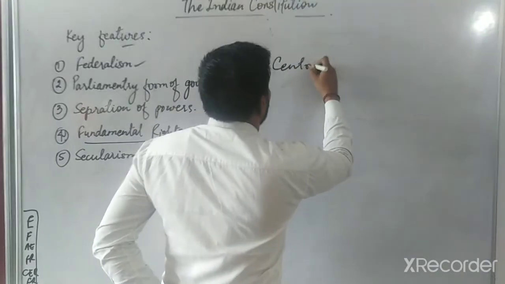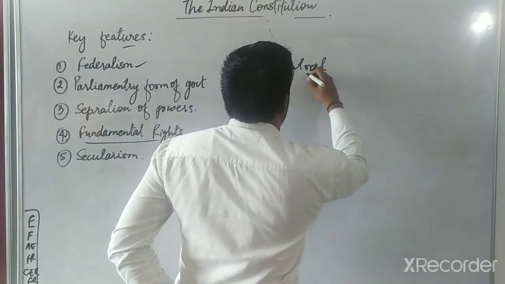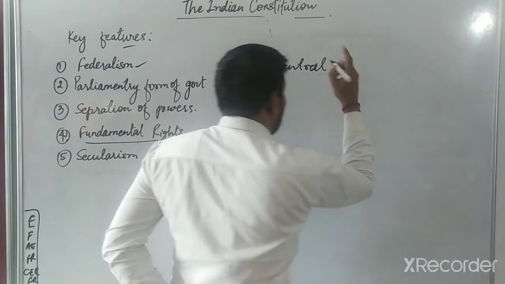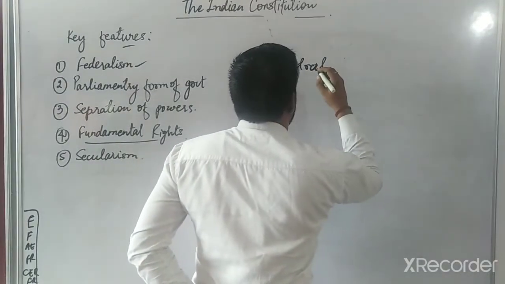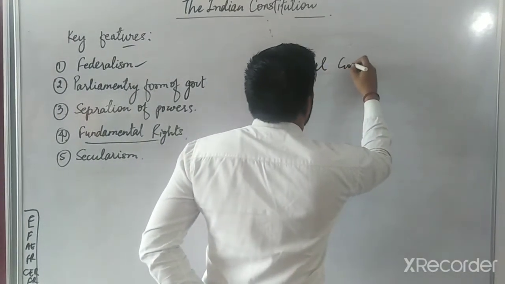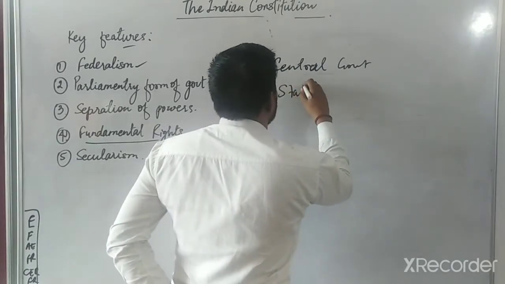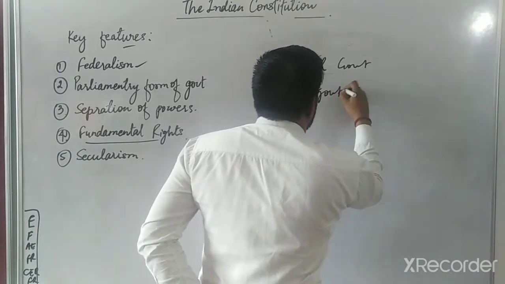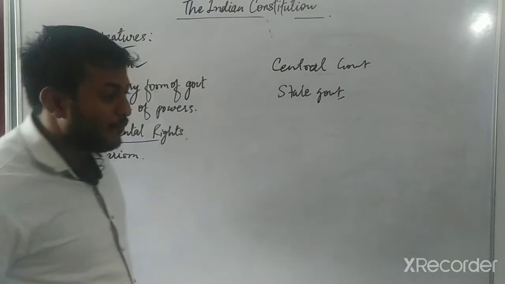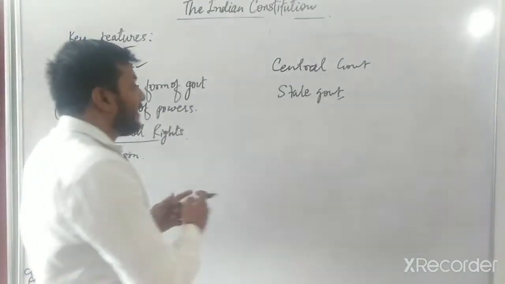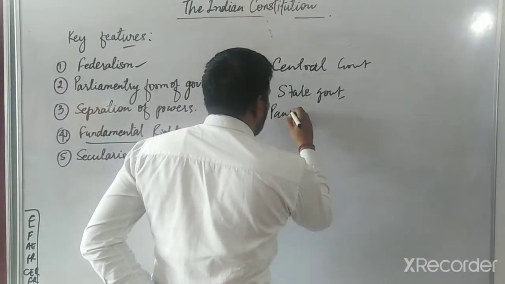Federalism is a form of government in which there are more than one level of government. So in India there are most importantly two levels: central government and state government. But nowadays there is a third important tier also, that is Panchayati Raj.